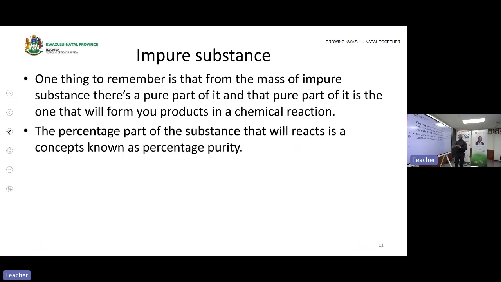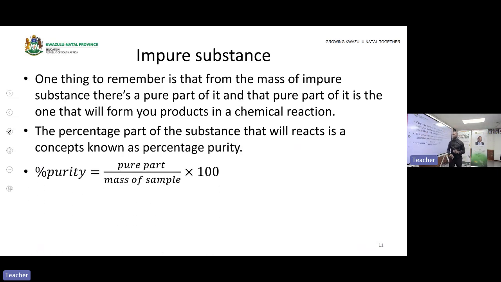So you are trying to find out of the total, in percentage format, how much has reacted. So you may find that 90% will react or 85% will react. It will depend on the particular calculations that we are dealing with. But the important thing to remember, Grade 12, is that in a chemical reaction, the reacted part will form your product. And in a chemical reaction, if you have an impure substance, it's only the pure part that will form your product. That's what you need to always remember.